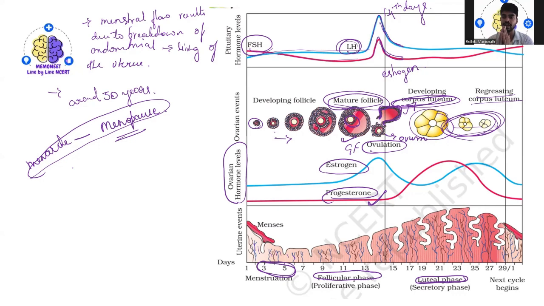I hope you are very clear about the gametes formation, how spermatogenesis happens and what hormones are responsible for it, then oogenesis and how it normally happens, and the menstrual cycle and its phases. Everything was explained in detail in this video lecture.